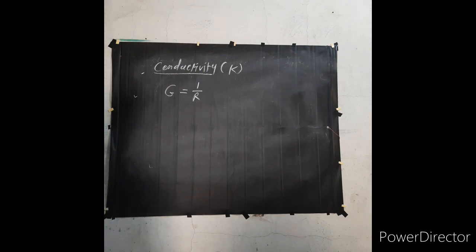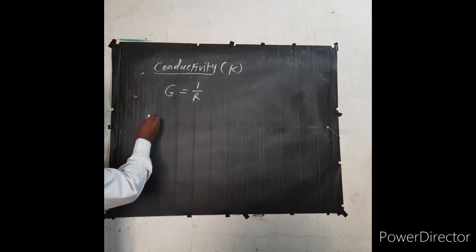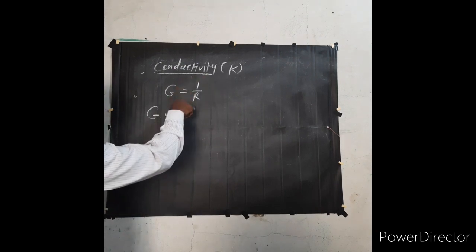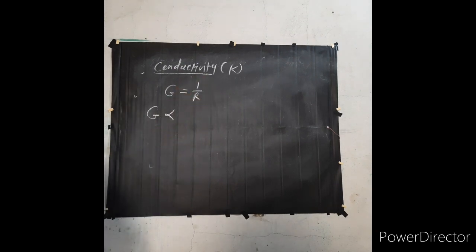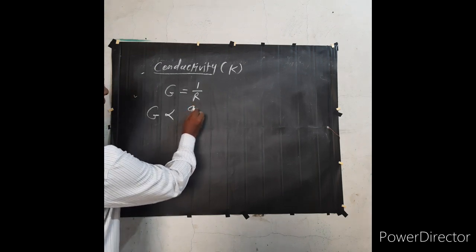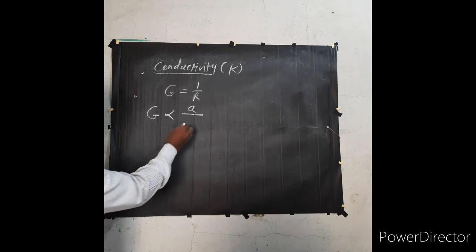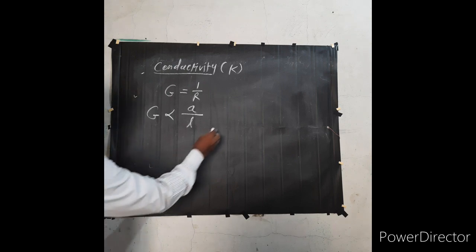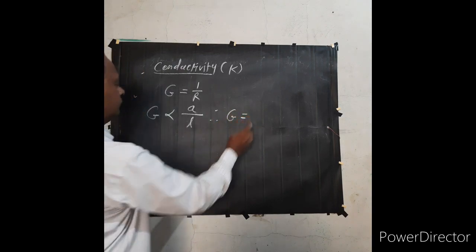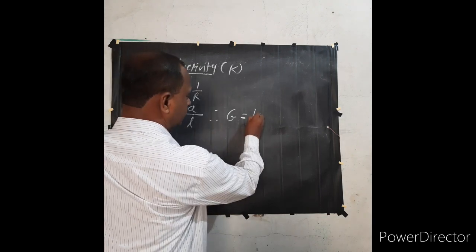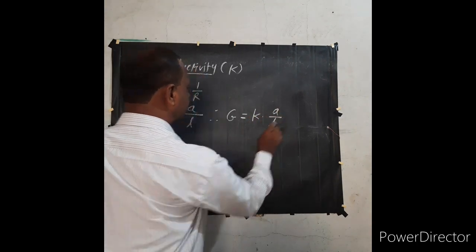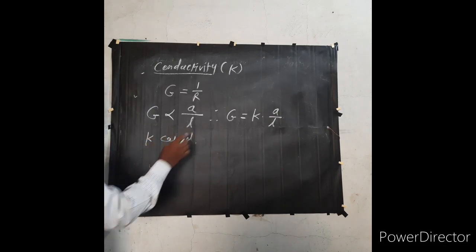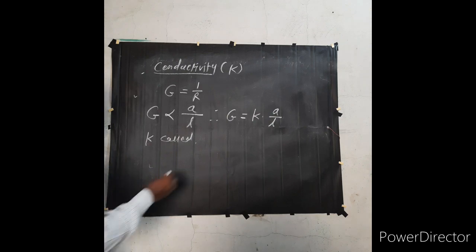Therefore G is inversely related to resistance, meaning it is directly proportional to the cross-sectional area A and inversely proportional to the length L. Therefore G = K A/L, where K is the proportionality constant. Take down that this proportionality constant K is called the conductivity.